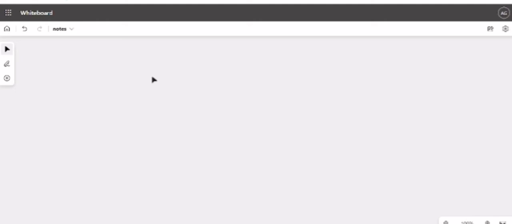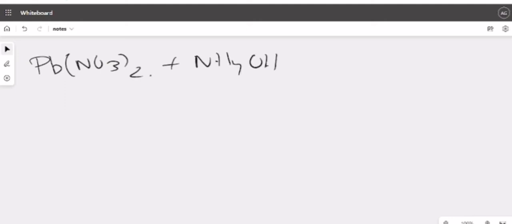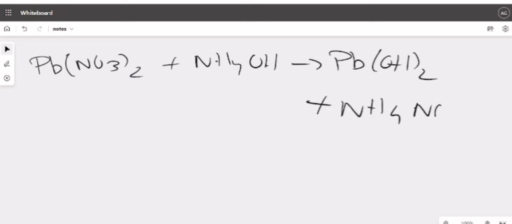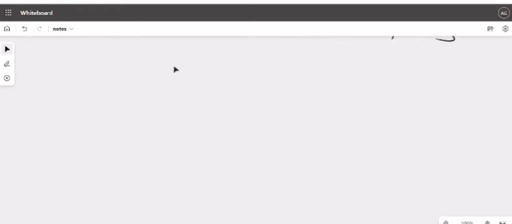In case of ammonium hydroxide, in lead, same product. Clear? Same product, no change in the products. So let's write Pb(NO3)2 plus NH4OH will form Pb(OH)2, color remains same, plus NH4NO3. Clear? This color remains same. Done, sorted. Now one extra is there, that is for your NaOH.